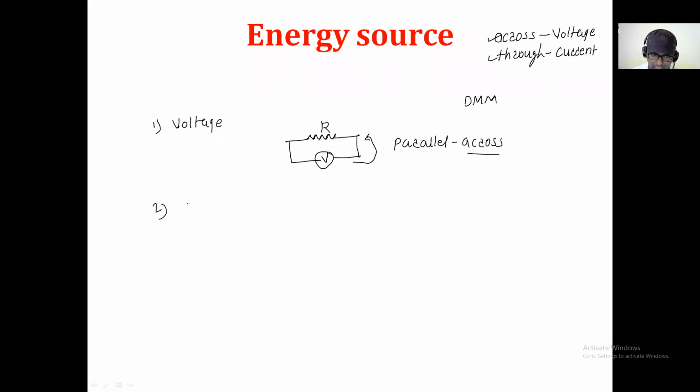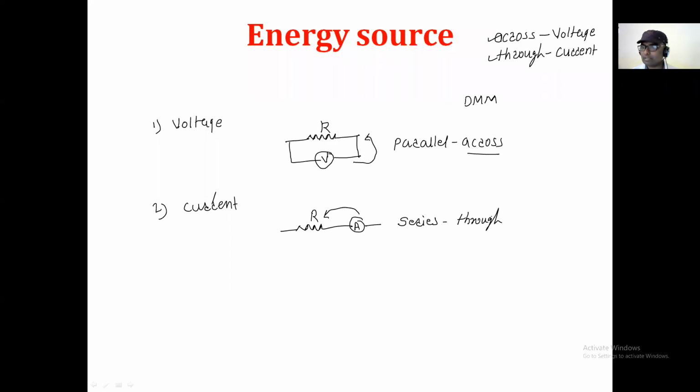And the second thing is current. Now the current is always measured in series. That's why when I want to measure the current flowing through this R, I always connect an ammeter, which is used for the measurement of current, in series with that R. Now see how this ammeter is connected here with this resistor. That is nothing but series. And this series is nothing but what? It's a through.